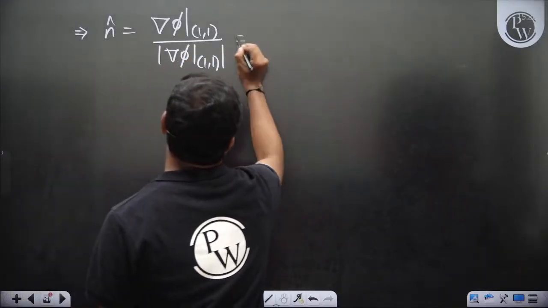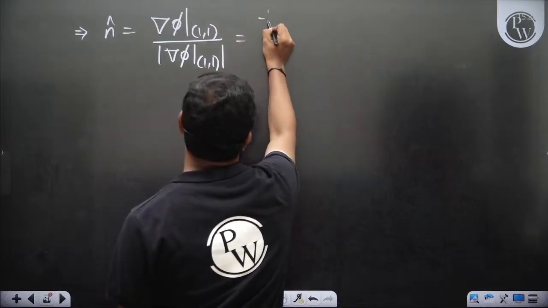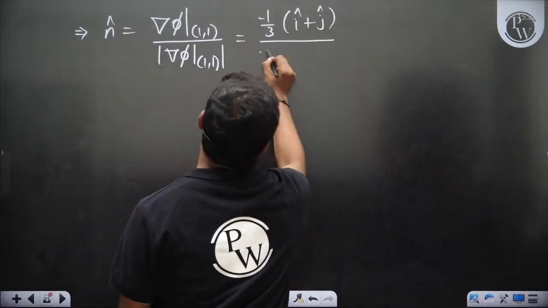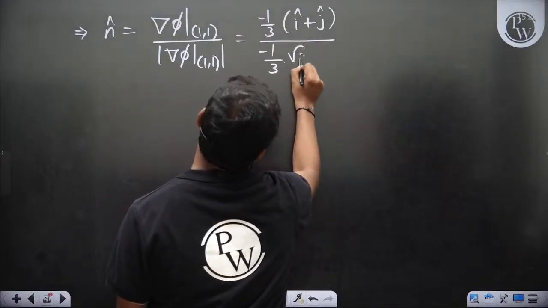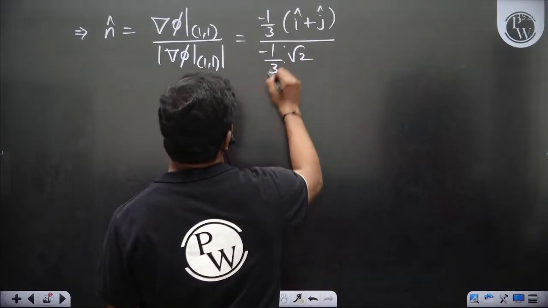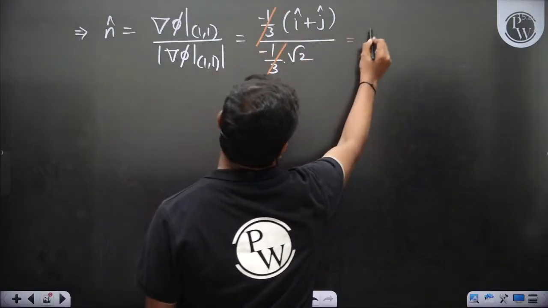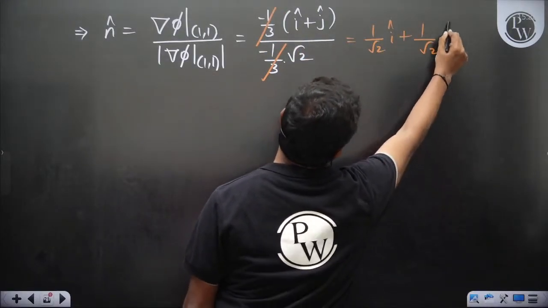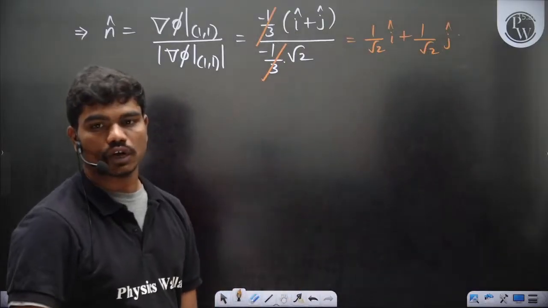This gives you minus 1 by 3 (i plus j) divided by minus 1 by 3 into root 2. Clear? So 1 by root 2 i cap plus 1 by root 2 j cap. So this is the unit normal vector.